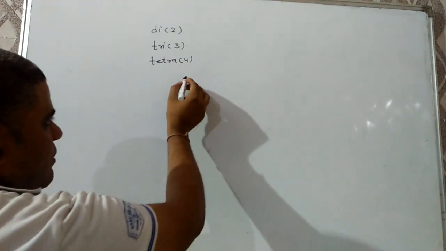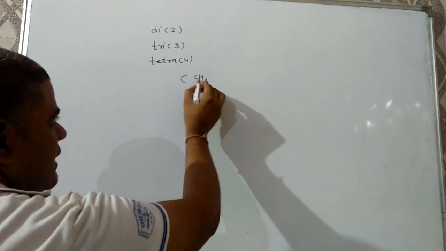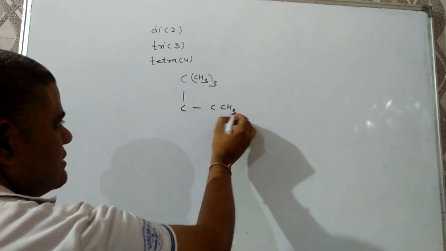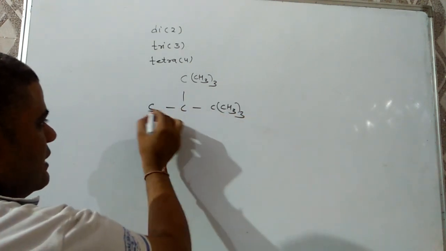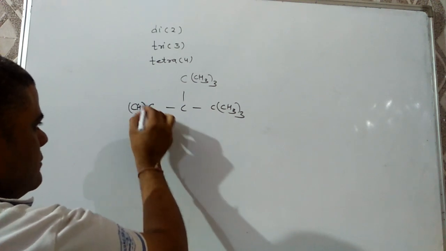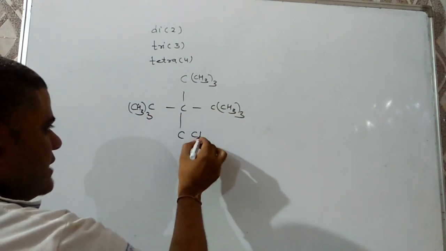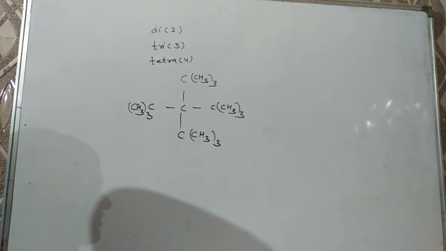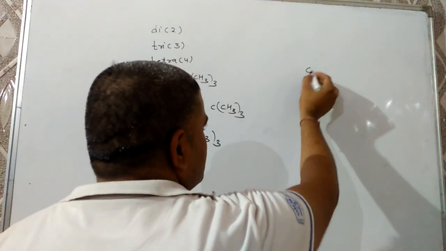For example, if this molecule is there, CH3 thrice, C, CH3 thrice, C, CH3 thrice and then C, CH3 thrice, and we have to write down the IUPAC name of this. First of all, we have to open this chain.